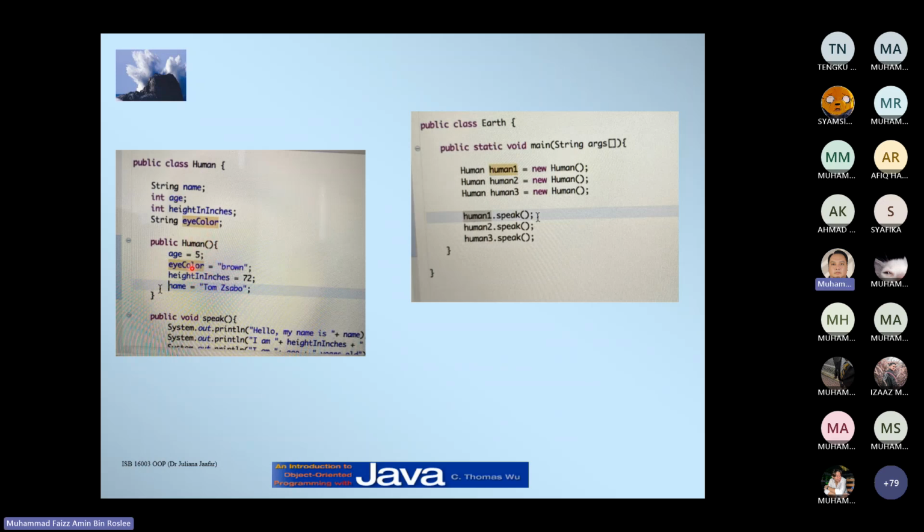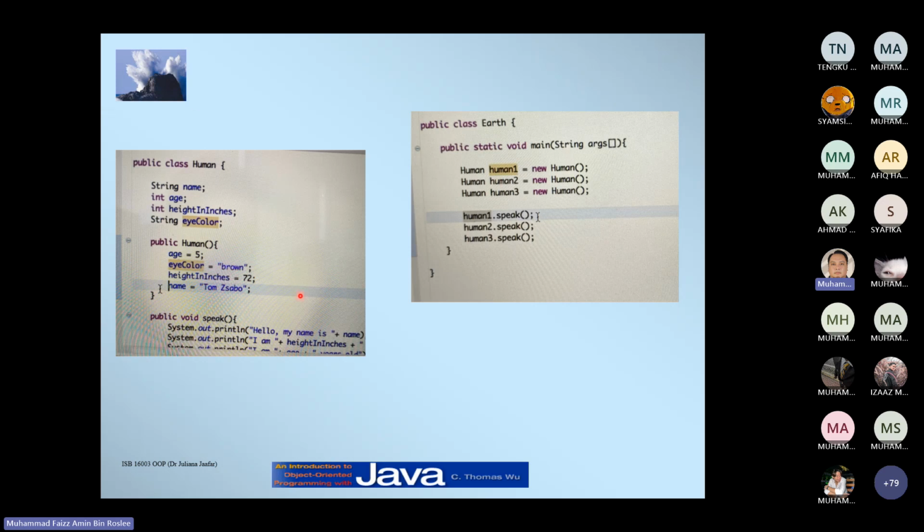By default, this class will have age equals 5, eye color equals brown, height equals 72, and name equals Tom, right? So this is how you call the human class in the other class.